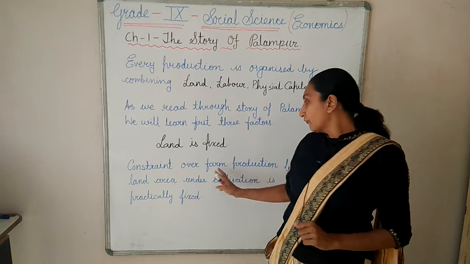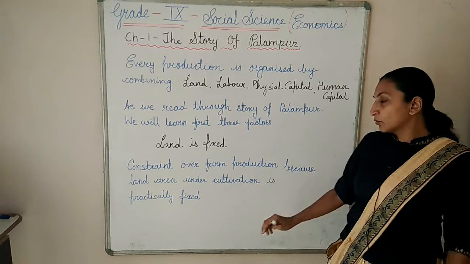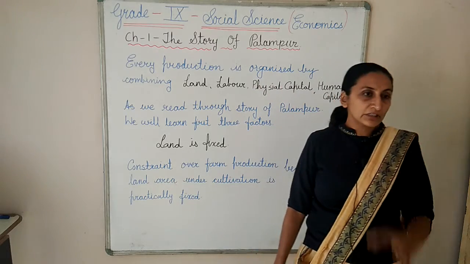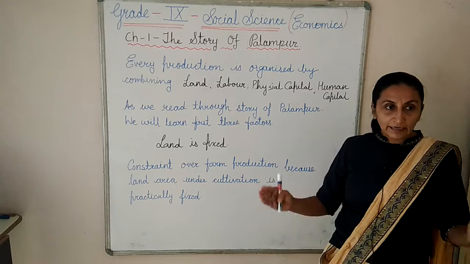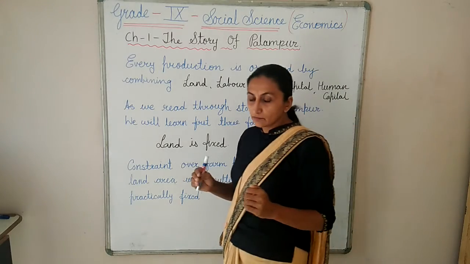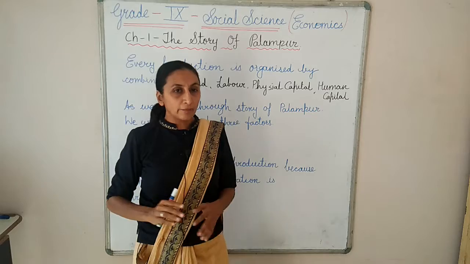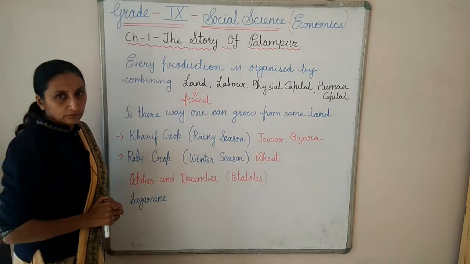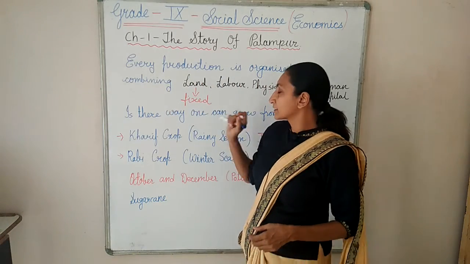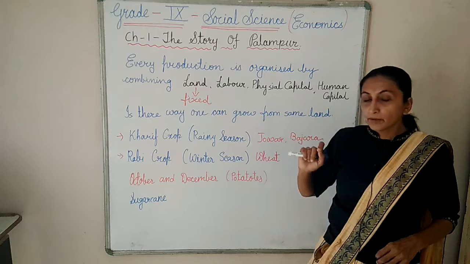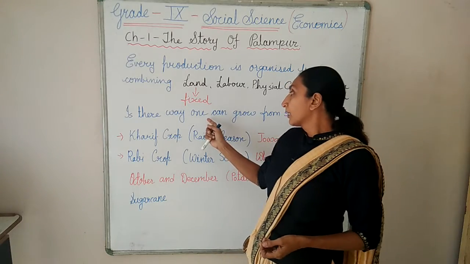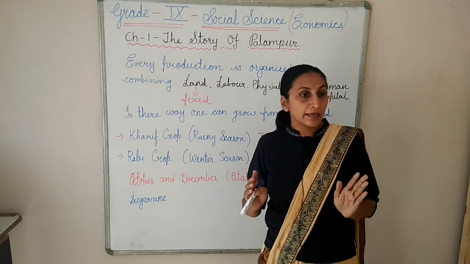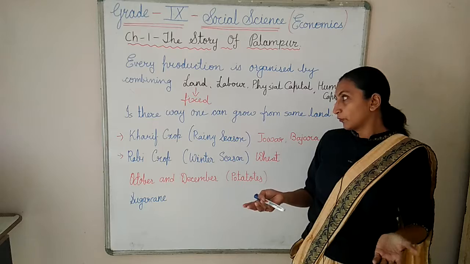Now, a constraint over farm production, because land area under cultivation is practically fixed. Constraint means some limitation is there. Limitations are there because the land area is fixed, and in the whole village they cannot do farming. Some area is fixed for the farming work only. Now we have seen the land is fixed. But is there any way that one can grow more crop from the same land?